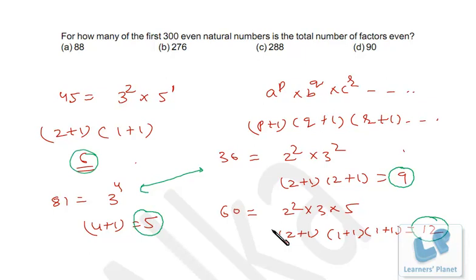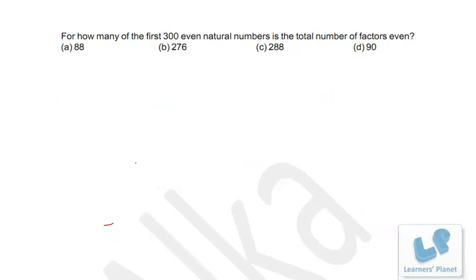Now let's try this question. In this question we have 300 even numbers, right? From 2, 4, 6, 8 up to 600. So there are 300 even natural numbers, and if we find out the total number of factors, we have to get the total number of factors to be even. That means we have to eliminate the perfect square numbers.